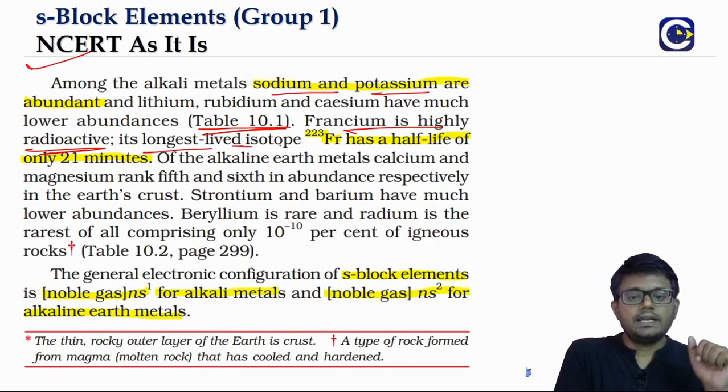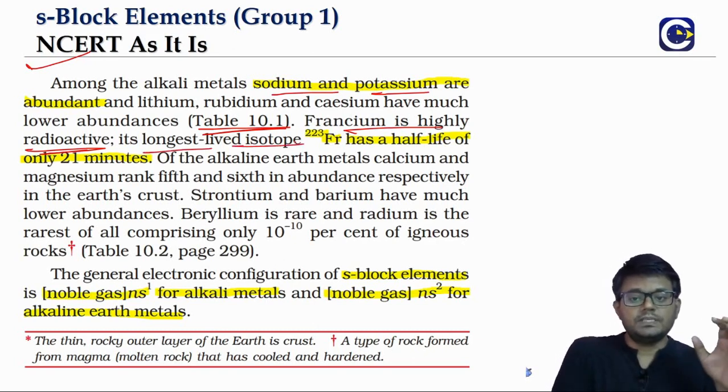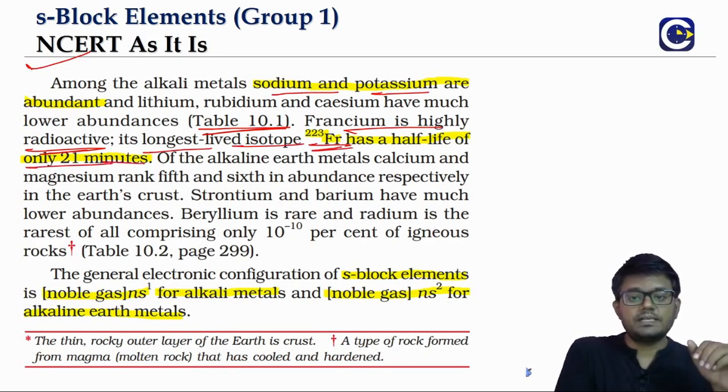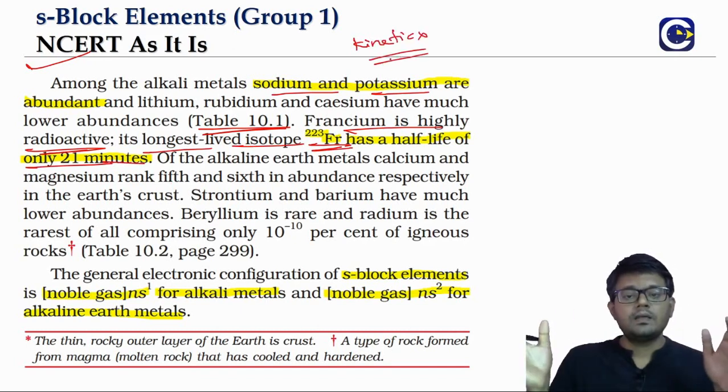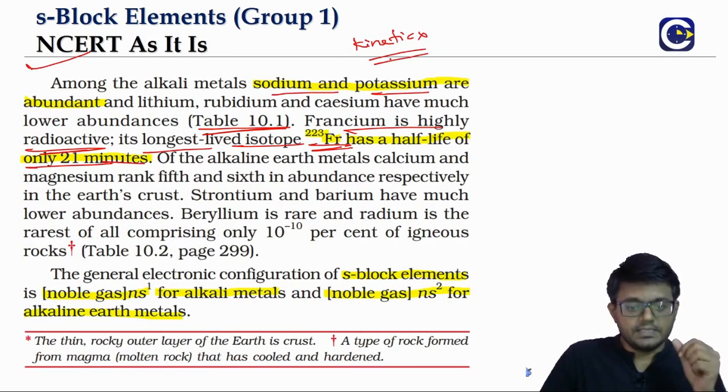It is so radioactive that the longest lived isotope, francium-223, has a half-life of just 21 minutes. The half-life concept we will see in chemical kinetics. Half-life means the time required for the amount of a substance to become half of the original value. That means within 21 minutes, the amount of francium will become half of the original value. Understand how radioactive it is.